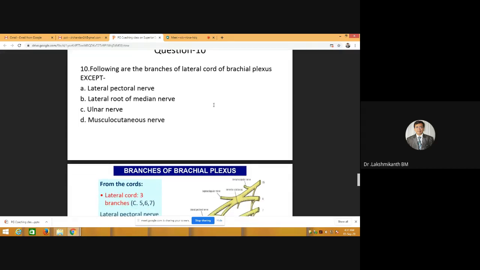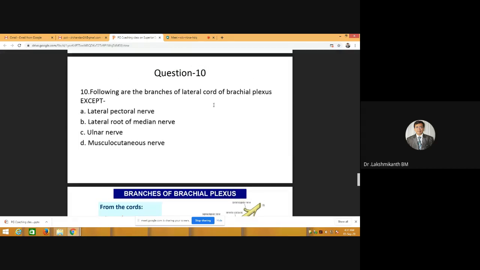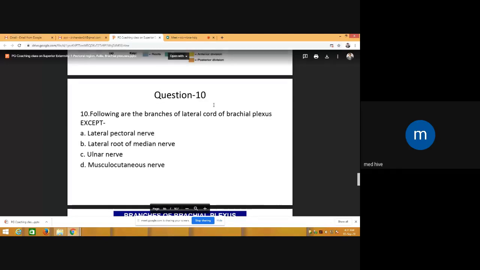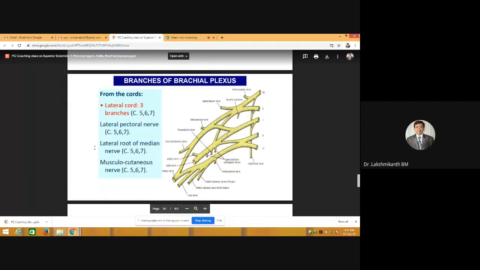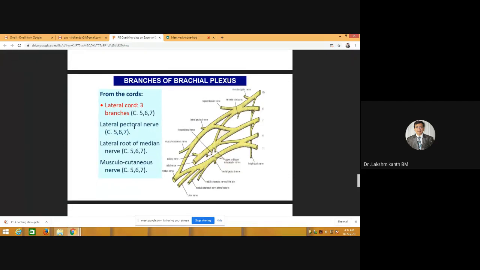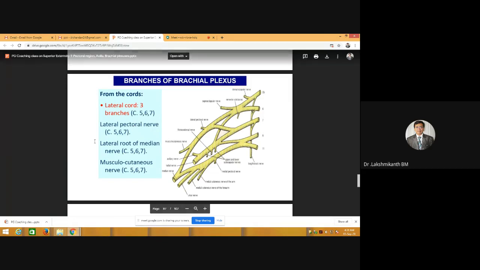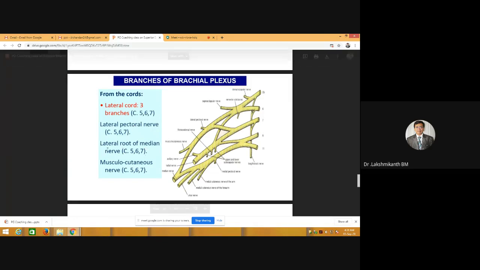What should be the root value? C5, C6, C7. Very nice. So it is C5, C6, C7. Okay. Lateral pectoral nerve will supply both the pectoralis major, especially, and minor. And next, you have lateral root of median nerve. It is going to form the median nerve.